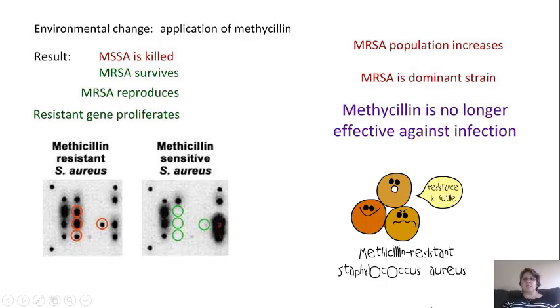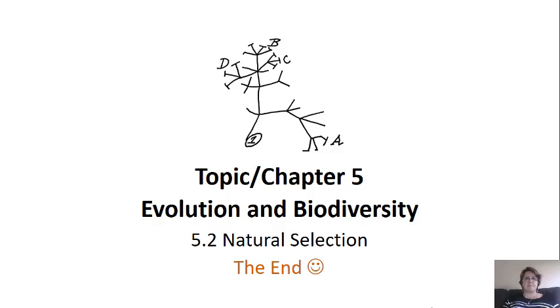So the MRSA, or methicillin-resistant Staphylococcus aureus, population is going to increase. It's going to become the dominant strain, and the problem is that this methicillin, which was our strongest antibiotic, is no longer effective against the infection. And this is a big problem in hospitals and for patients around the world, but particularly in the U.S.